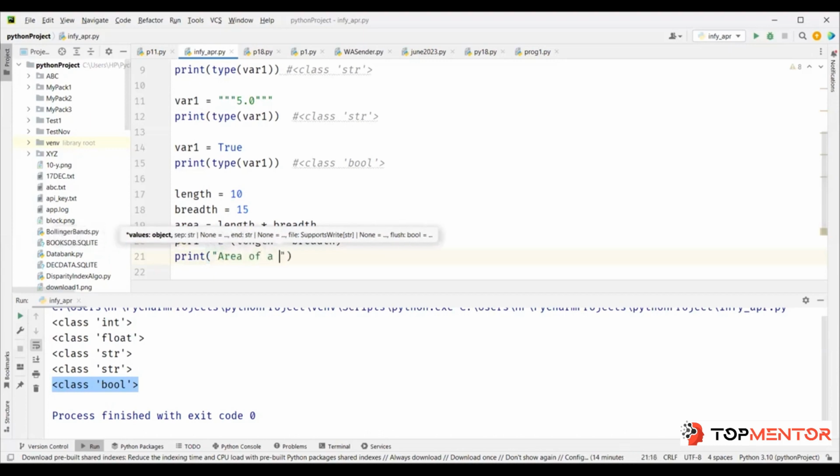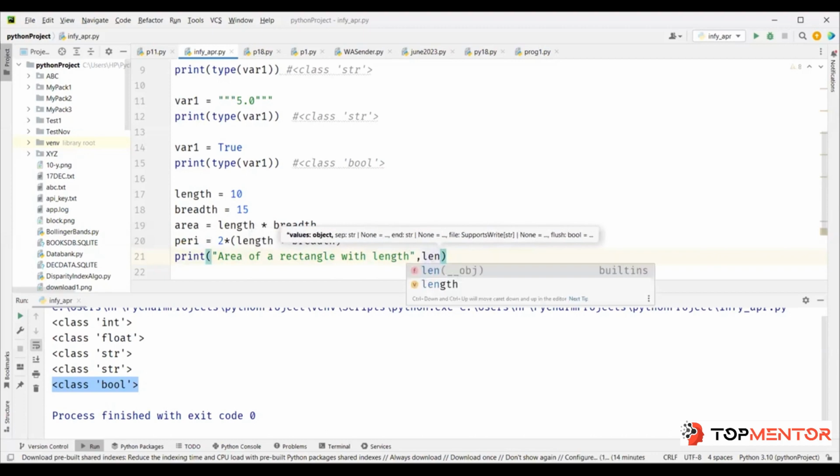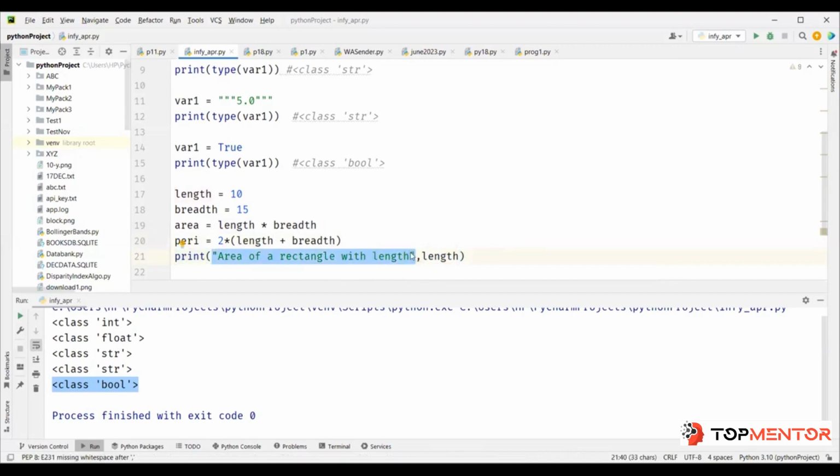Area of a rectangle with length, right? So I have put this entire thing in quotes, so this will be printed as it is. "Area of rectangle with length" would be printed as it is. Now I'm saying length, which is outside the quotation. That means here we are replacing this variable with its value, right? That's why we did not put it inside the quotation. So, area of a rectangle with length 10, comma,